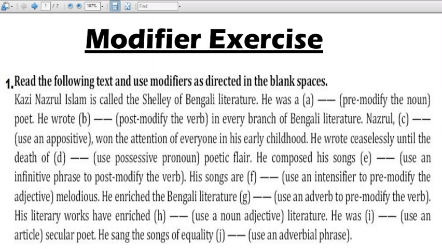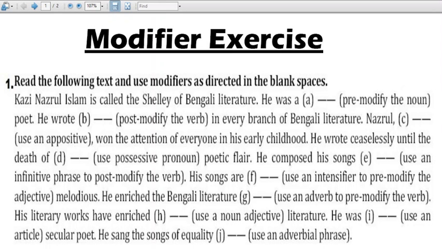Pre-modify means before, so before the noun we have to put something, so we have to modify that word. So he was a poet. Pre-modify the noun means the word that modifies a noun is an adjective. So we have to put an adjective. So we can put here he was a rebel poet, famous poet, this much.